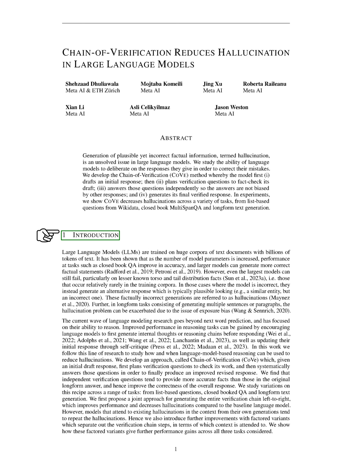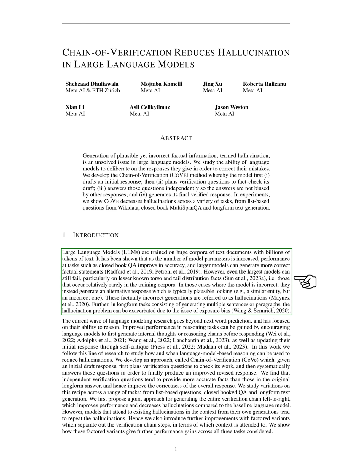Introduction. We're going to delve into the world of large language models, LLMs, which are trained on massive amounts of text data, often billions of tokens. As these models grow in size, they tend to perform better at tasks like answering questions without needing to refer to external sources. They can also generate more accurate factual statements.